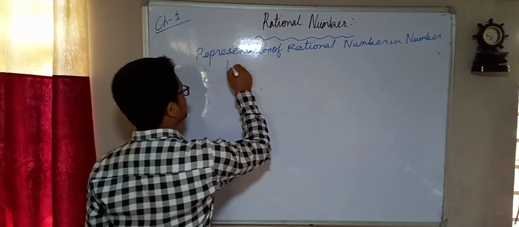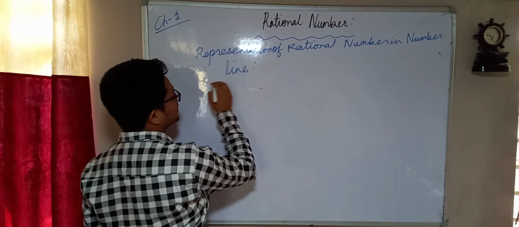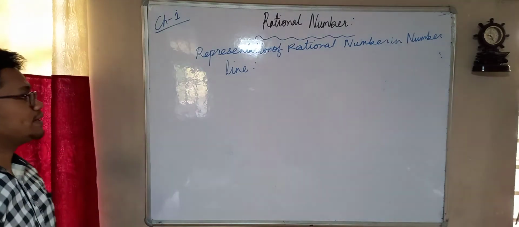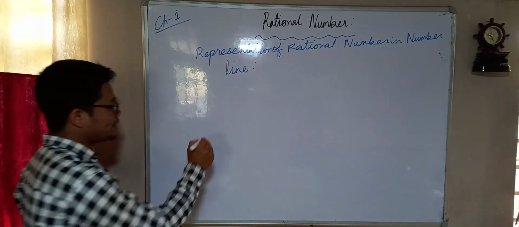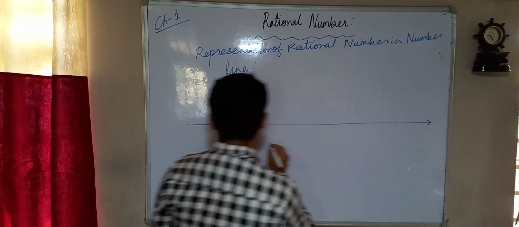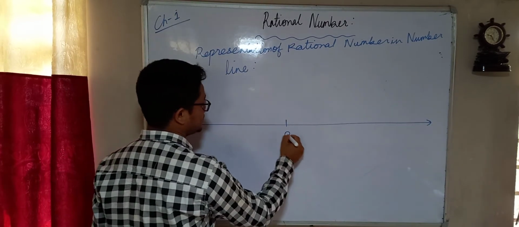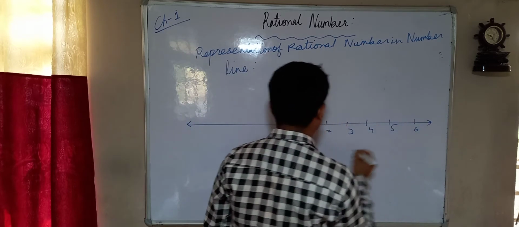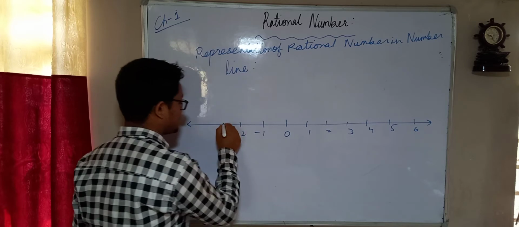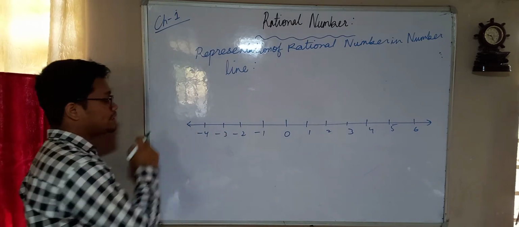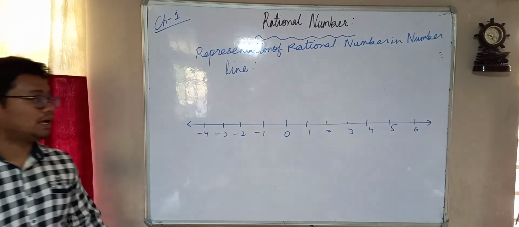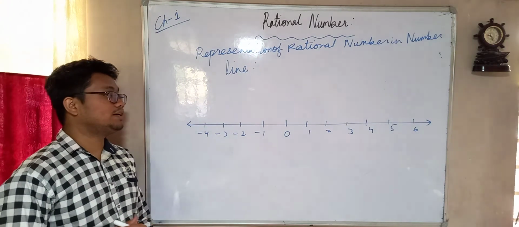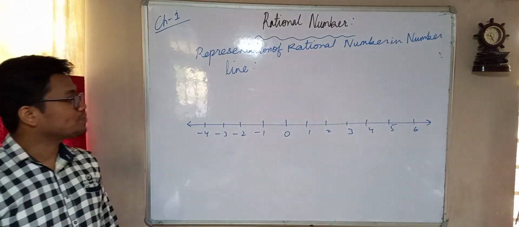I think most of you know what a number line is. Okay, no one is unaware of the number line. A number line is a long line where we represent all the integers, isn't it? 0, 1, 2, 3, 4, 5, 6. Then over here all the negative integers are represented. And this arrow represents that the number line from the left hand side and from the right hand side never ends. That is what we have learned in our previous classes about the number line, isn't it?